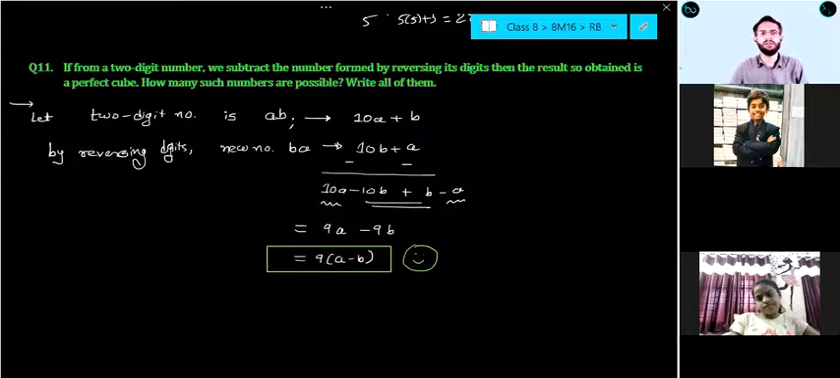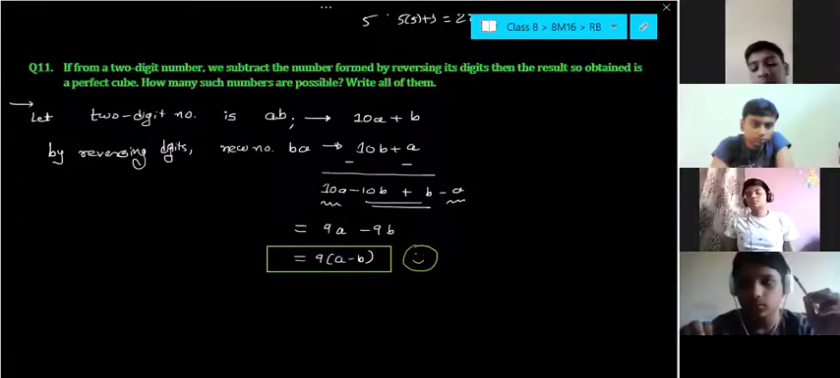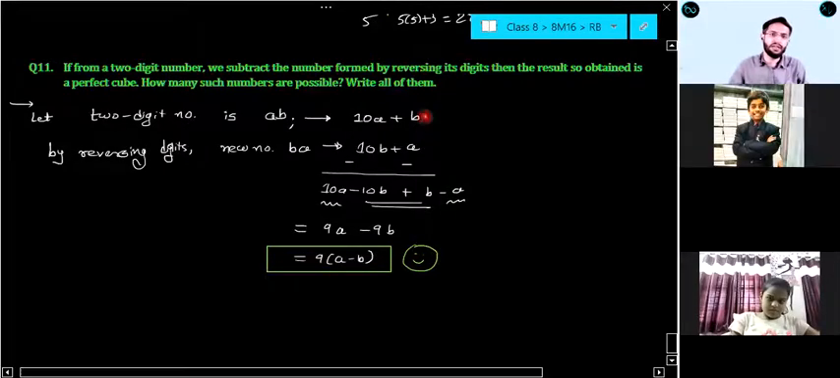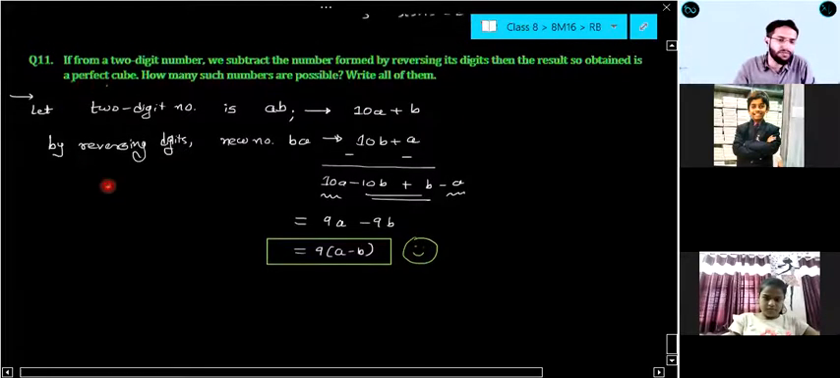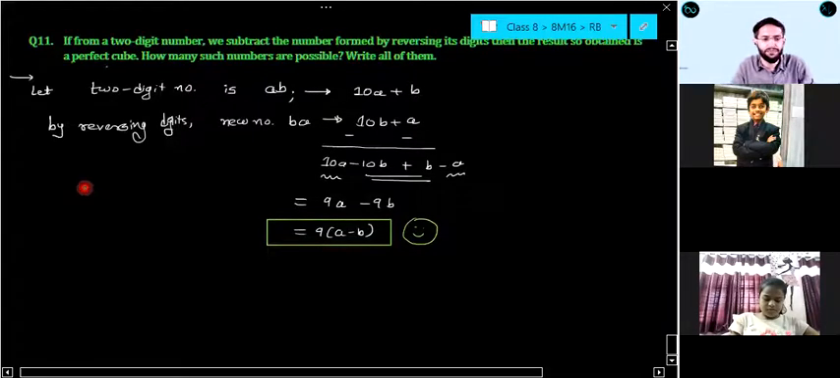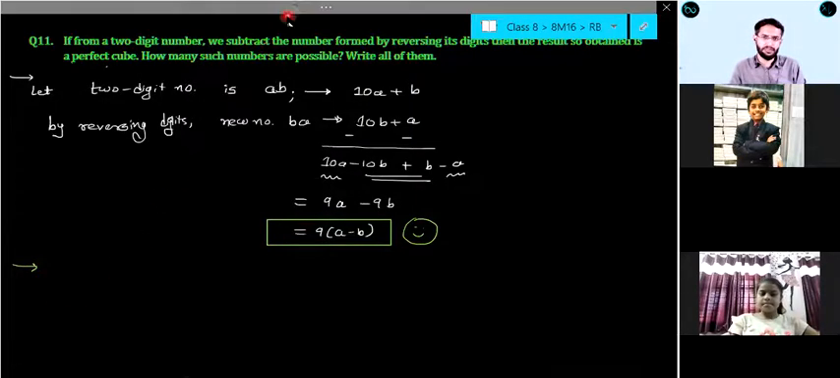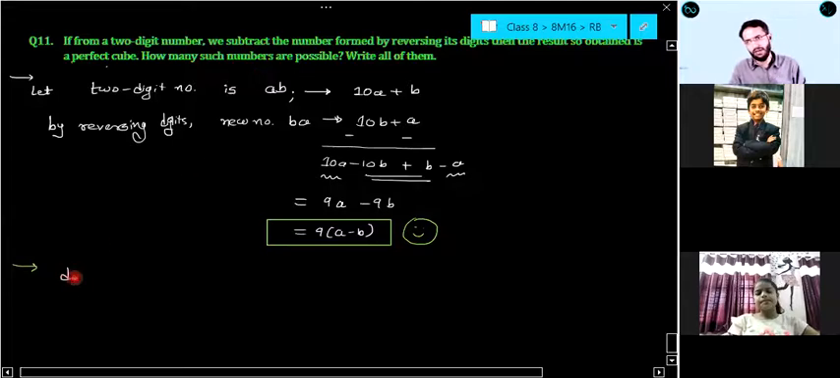Okay. After getting this 9 into (a minus b), now you need to find the number such that it can become a perfect cube. Now, how can it become a perfect cube? It is 9 into (a minus b). Is 9 a perfect cube? Tell me, yes or no? No. Is 9 a perfect square? Yes.